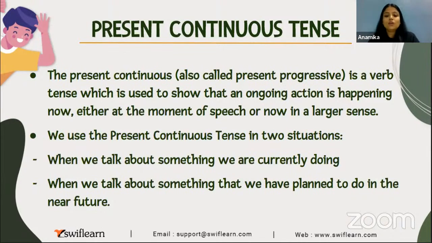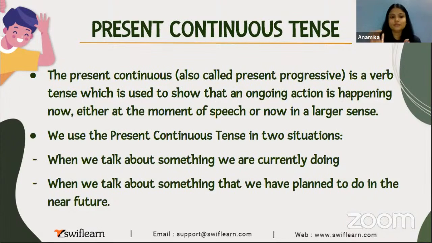Now again we are talking about the same thing when we talk about something that we have planned to do in the near future. Just pay attention, I'm talking about near future, जो अभी आने वाले कुछ टाइम में ही हो सकता है, आने वाले 10 मिनट में, आने वाले 2 घंटे में, या मैक्सिमम कल, या परसों में होने वाली कोई चीज है जो कि हमने अभी से डिसाइड करके रखी है, हमने प्लान करके रखी है, हम वहां पे present continuous tense use करते हैं. We use present continuous tense there.